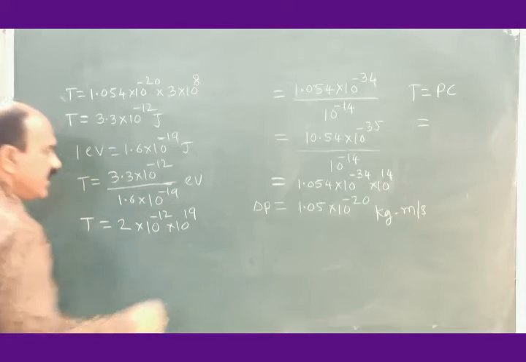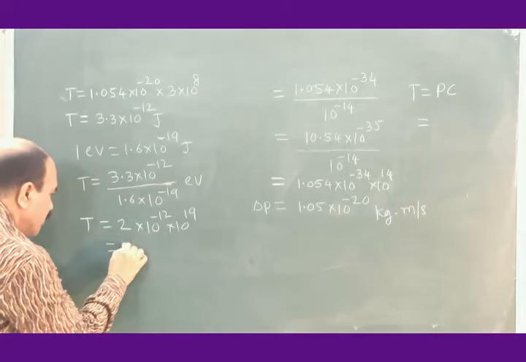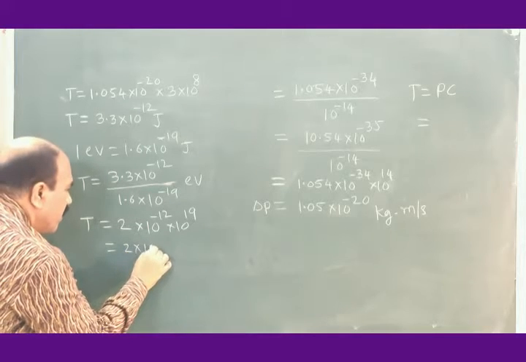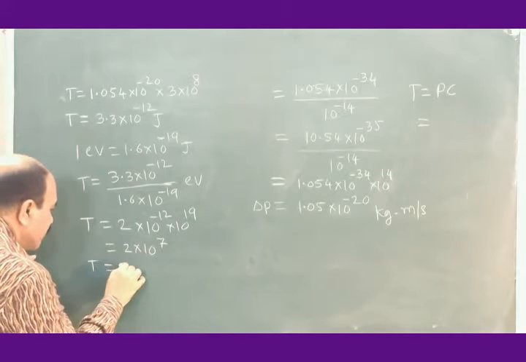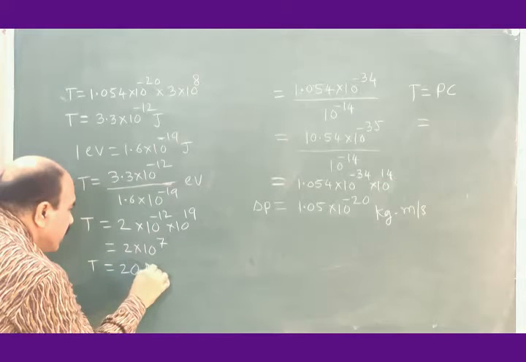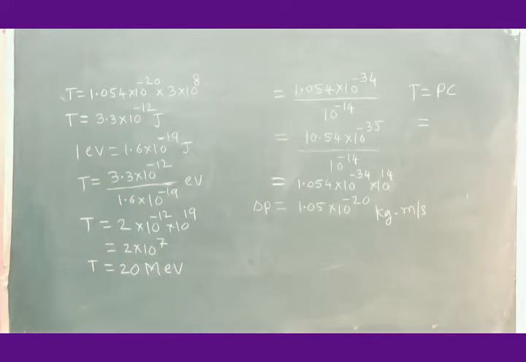It will become 10 to the power plus 19, and this is 2 into 10 to the power 7, that is, this is equal to 20 million electron volt.